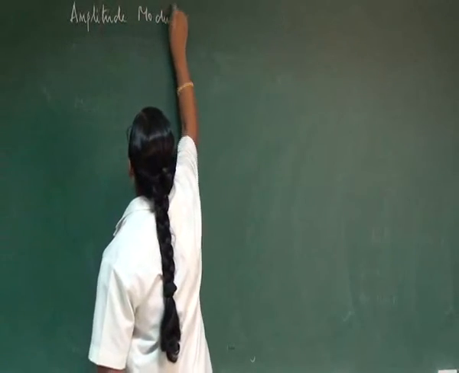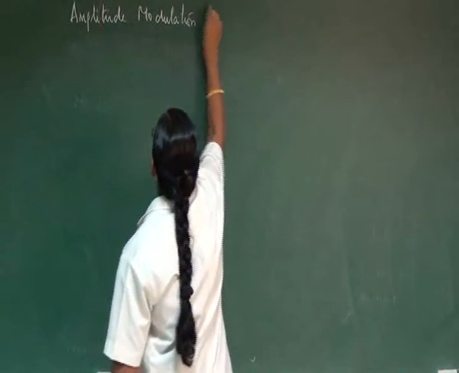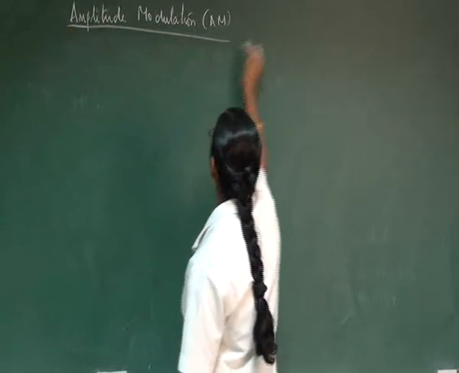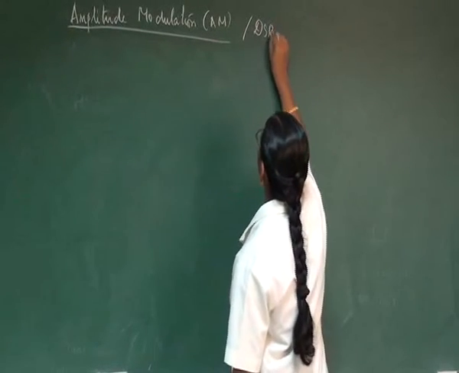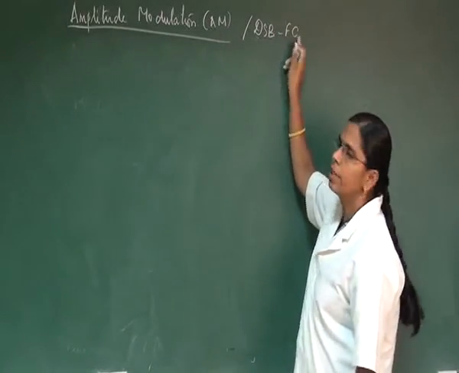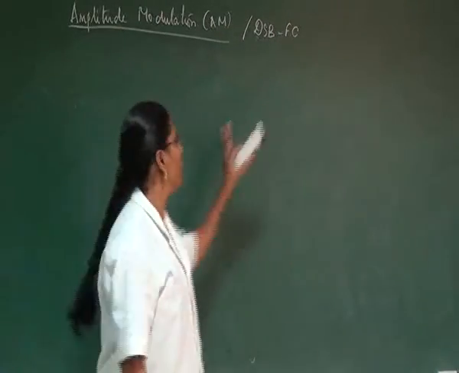Amplitude modulation, how it can be represented, that is AM, whereas AM can also be called as DSB-FC, that is double sideband full carrier. I will tell you why it is named so.